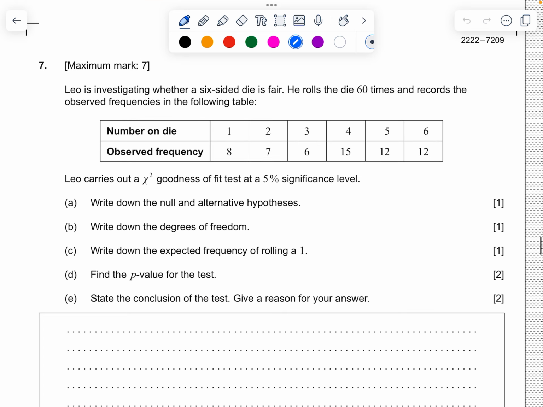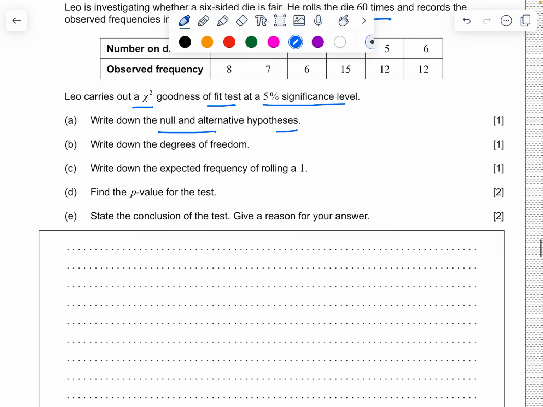Leo is investigating whether a 6-sided die is fair. He rolls 60 times and records the observed frequencies. Leo carries out a chi-square goodness of fit test at the 5% significance level. Write down the null and the alternate hypothesis.